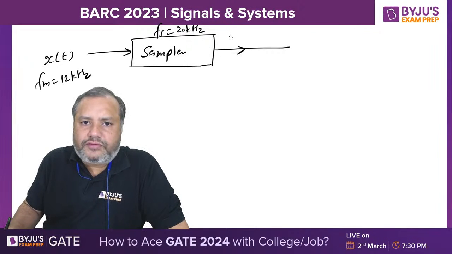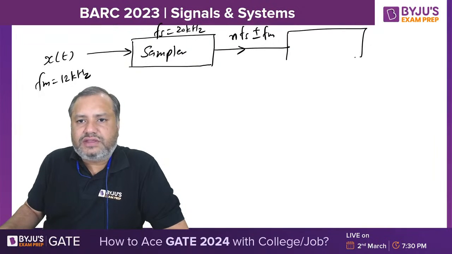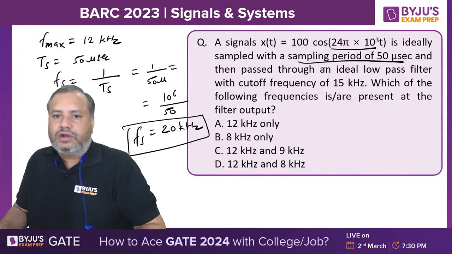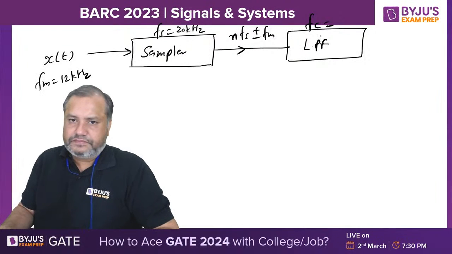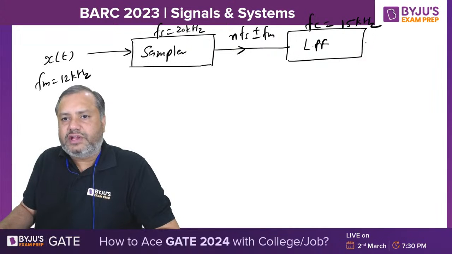At the output of the sampler, you will get n fs plus minus fm, all these frequency components, which are then passed through a low pass filter. The cutoff frequency of that low pass filter is given as 15 kilohertz. So all those components which are less than or equal to 15 kilohertz will be available at the output.